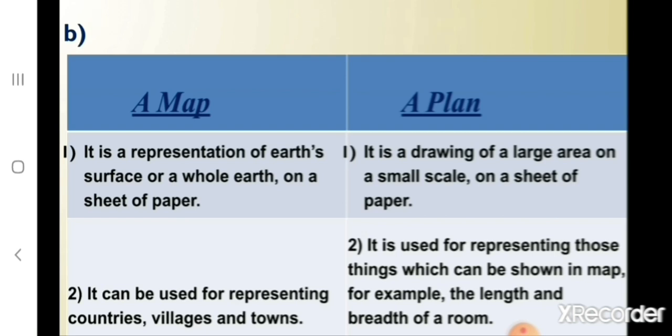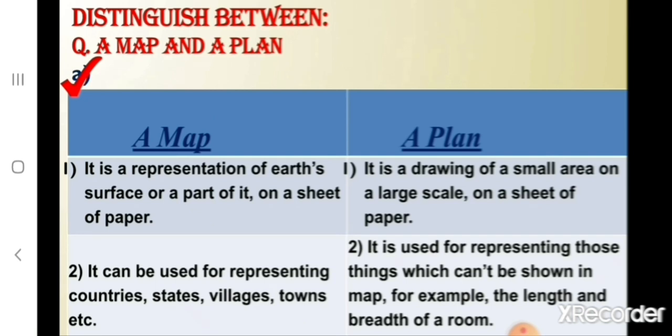So children, now you have to choose and you have to mark it. So children, what is the correct answer for this question? Yes, it is A. This is the correct answer for this question.